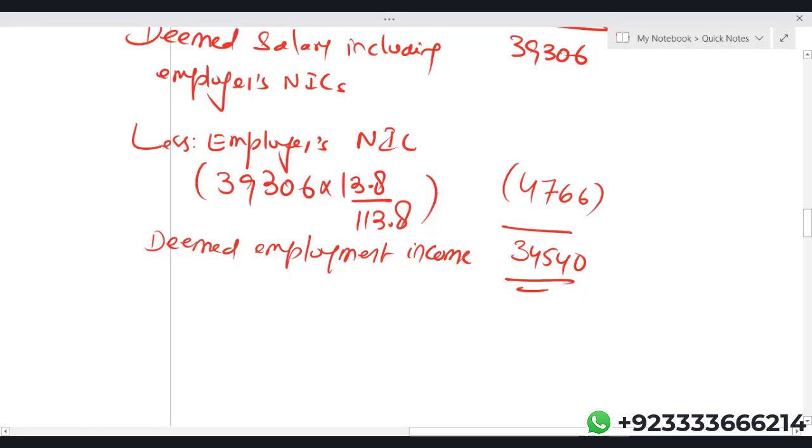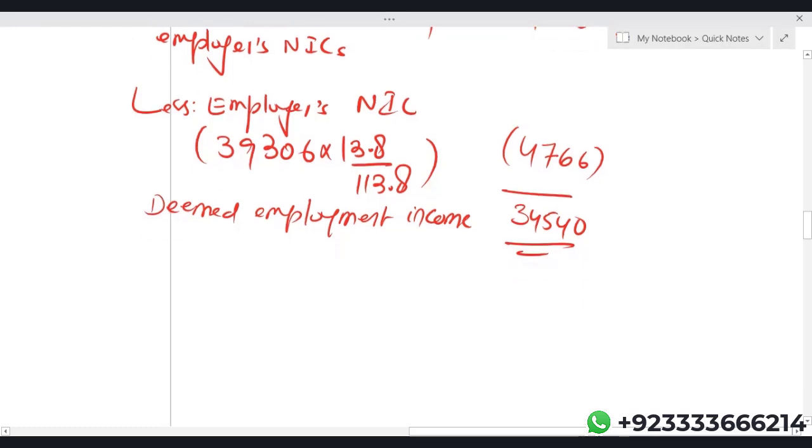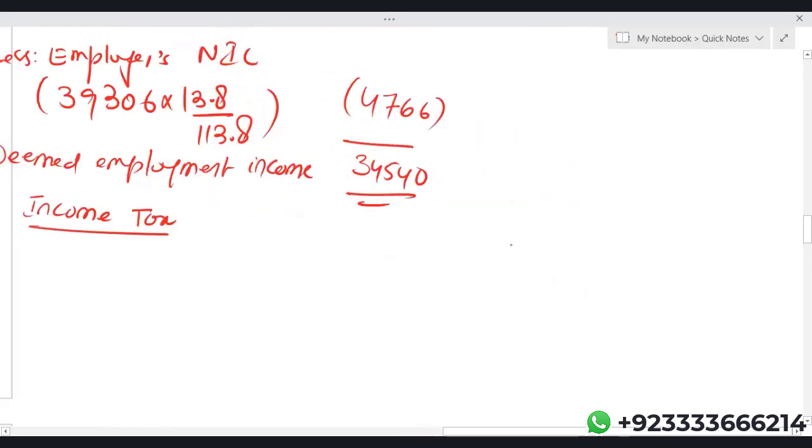Now let us calculate income tax on this deemed employment income. Let me show you one working. This gentleman is already getting a salary of 25,000.